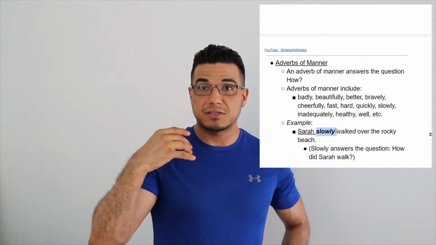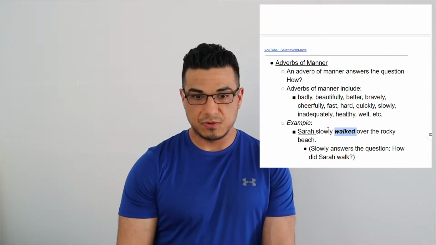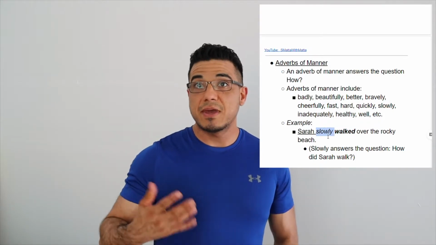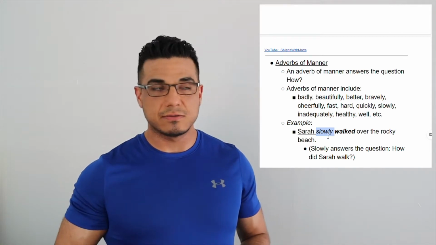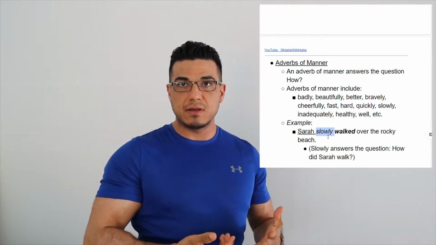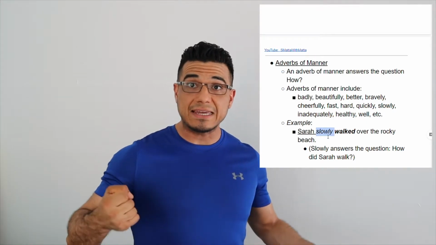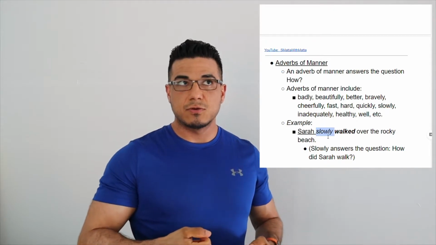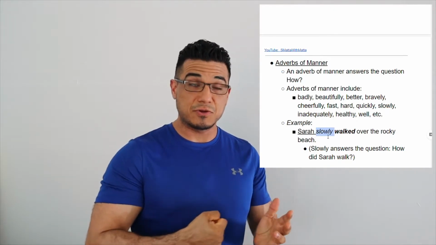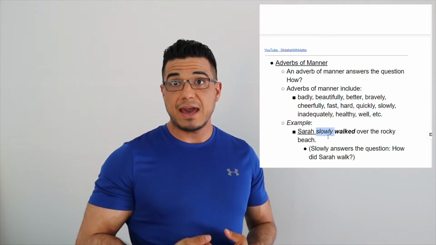Yes, she walked. This should be bolded, this should be italicized. So the manner in which she walked, or the action, would be slowly. If someone were to be hit, hit would be our verb. Pretty boring sentence. You can say you hit hard, right? So the manner in which you were hit, or you hit, would be hard, right? Describes that action.